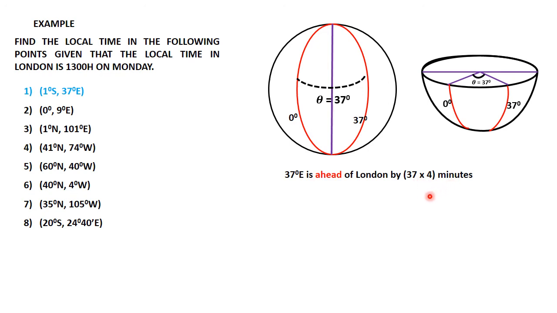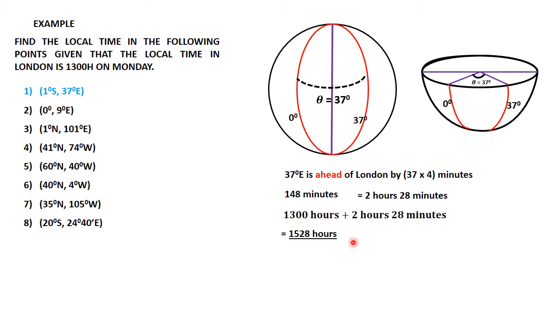Remember I said that the Earth rotates through 1 degree in 4 minutes. Therefore the time difference between London and that place, given there is 148 minutes, which is 2 hours and 28 minutes. And that therefore means that this place must be ahead. If London is 13 hours, it must be past 13 hours by 2 hours and 28 minutes. Therefore just add and you get the answer is 1528 hours, or if you like 3:28 p.m.